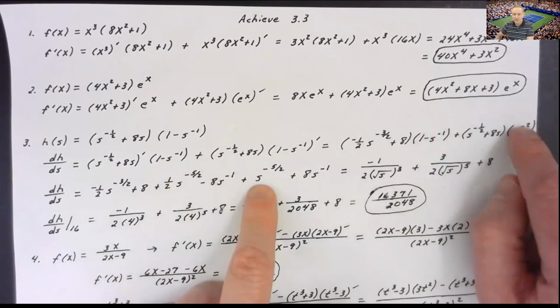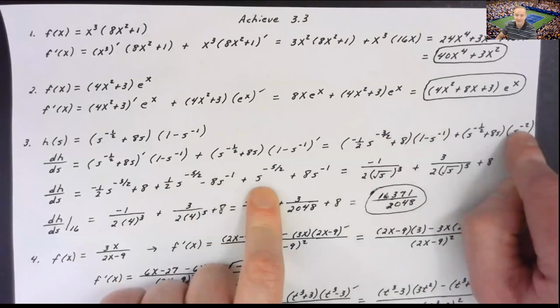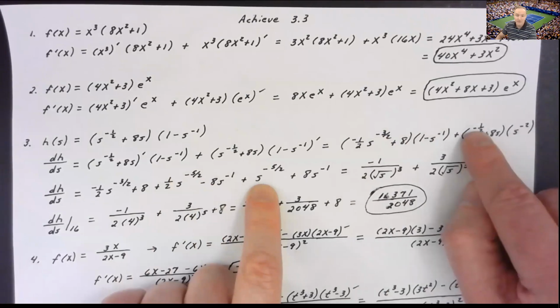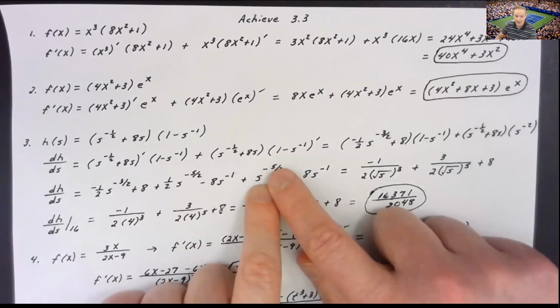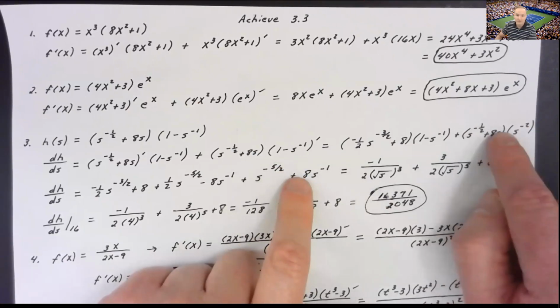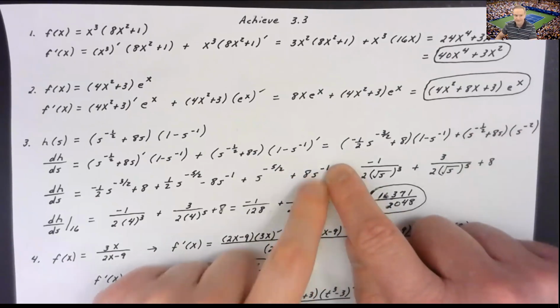In our second group, I'm distributing s to the negative 2 through here. Whenever you multiply s to the negative 1/2 times s to the negative 2, we know that whenever we multiply, we add those exponents. So that's negative 1 over 2, understood to be plus a negative 4 over 2. That's, again, s to the negative 5 over 2. And then I'll have plus 8s to the negative 1. Positive 1 minus 2 gives me the negative 1 power.